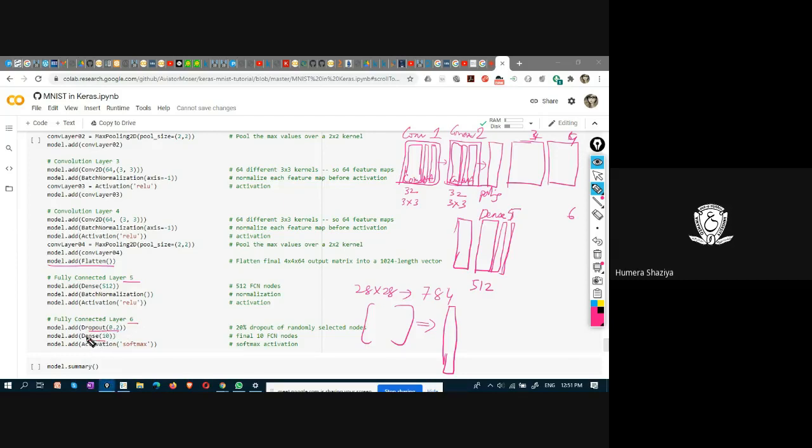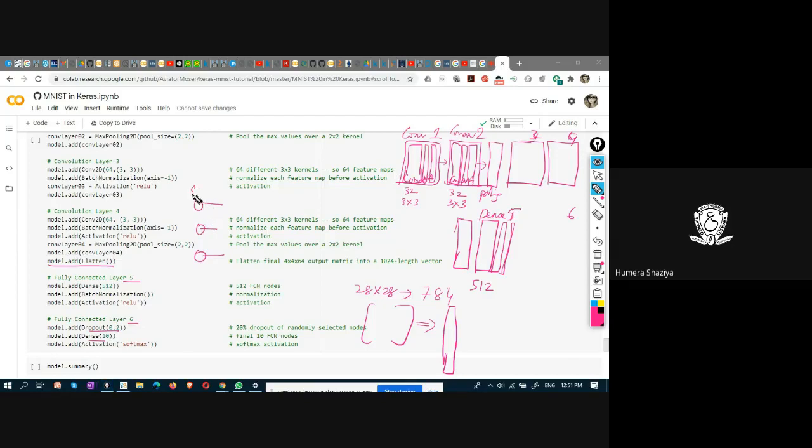And the last, the output layer having 10 nodes, indicates that there are 10 output classes. Every node will give out a probability value.